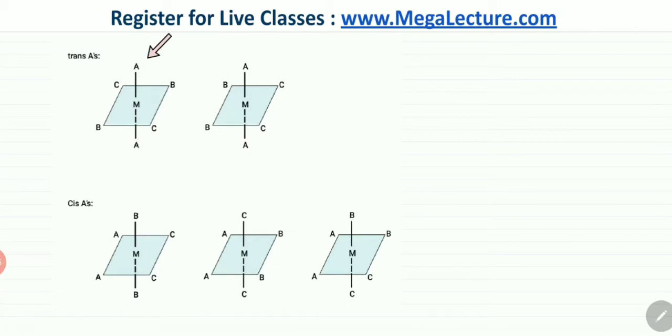These are known as your trans arrangements. Two of the ligands are on opposite sides, so they're making an angle of 180 degrees. But over here, the C and C are also on opposite sides, and the B and B are also on opposite sides. But over here, the C and C are next to each other, and the B and B are next to each other. And there would be plenty of cis arrangements where you could have all these other arrangements. So it's hard to actually figure out trans and cis, but in total there would be five different types of arrangements that are possible if there's a metal ion with two ligands of the same type, two ligands of the same type, and two ligands of the same type.